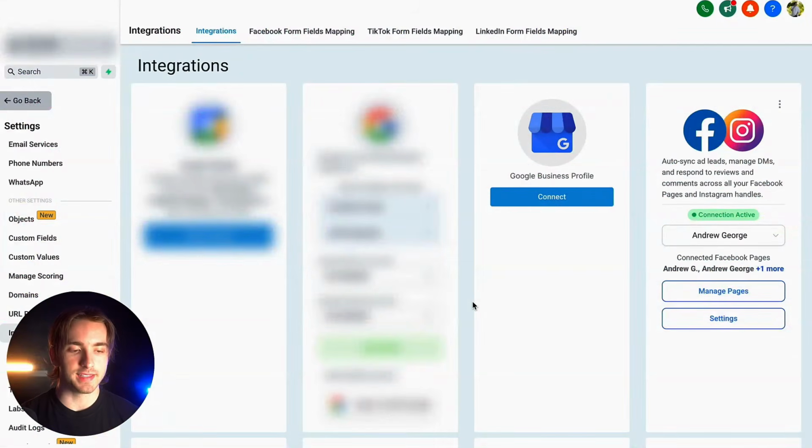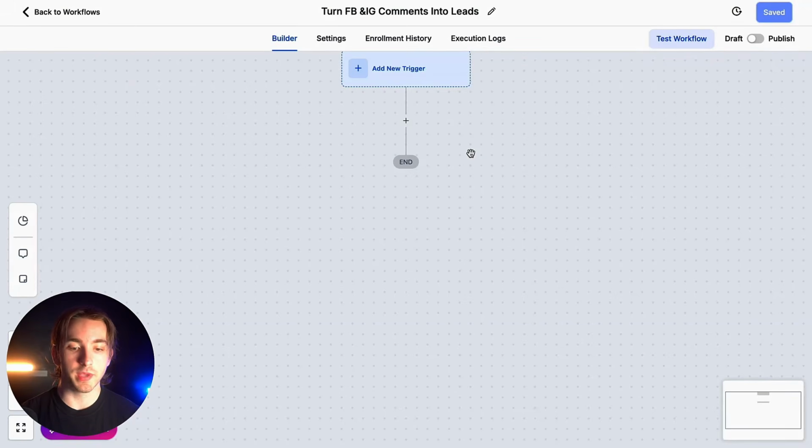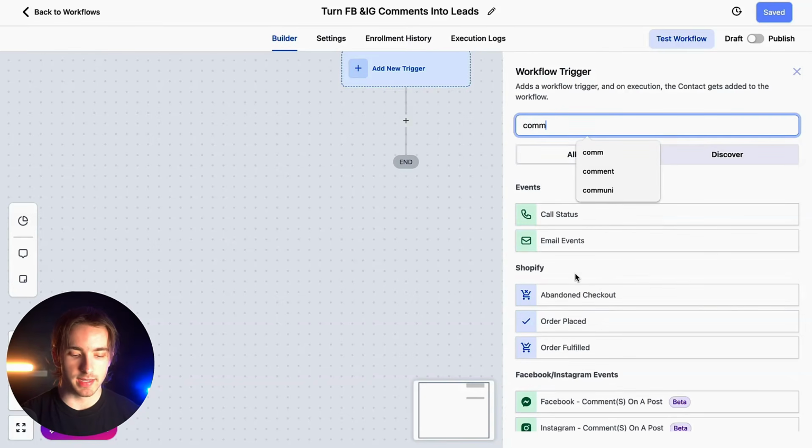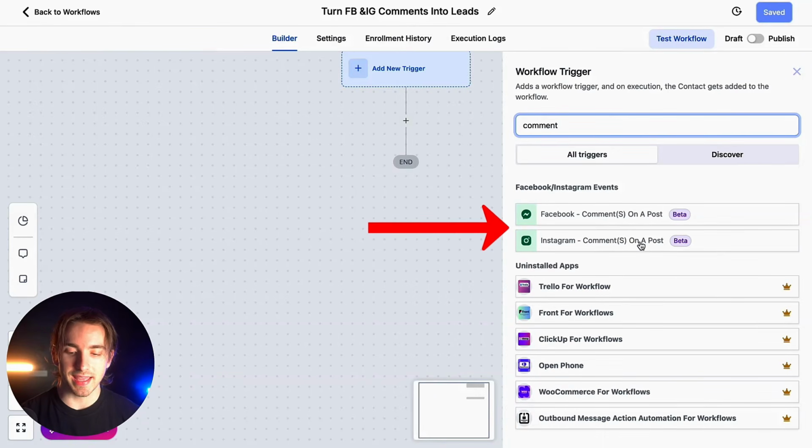Before anything, navigate to settings and then integrations in your sub account and make sure that your Facebook and Instagram are both lit up and connected in settings. Now, once that's confirmed, we can build our automation. First, with a trigger that turns our Facebook and Instagram comments on our posts into leads.